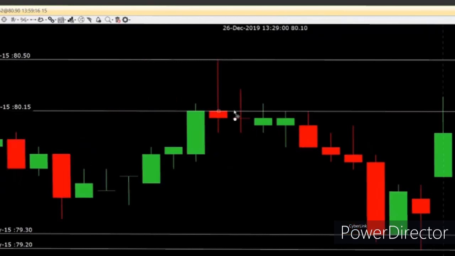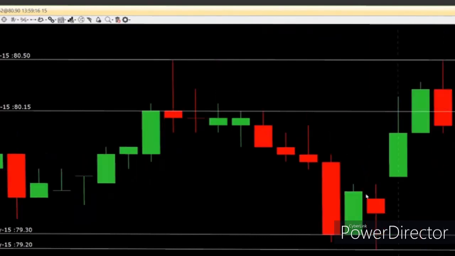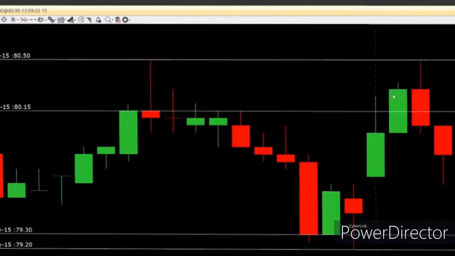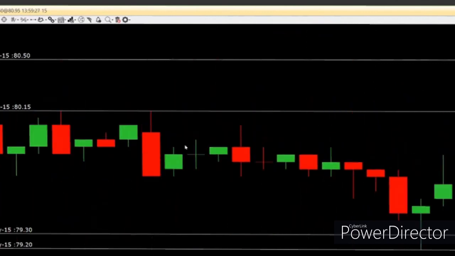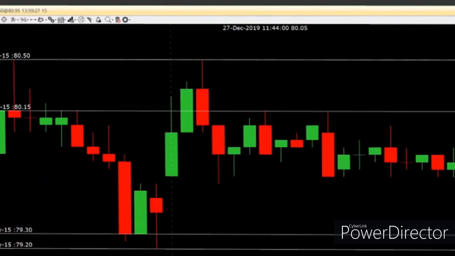Highest high, highest close is your resistance. Lowest low, lowest close is your support. You can see prices came to this resistance area, took a turn and started going down. So highest high, highest close is your resistance. Lowest low, lowest close is your support. And that's how you can mark your supports and resistances.